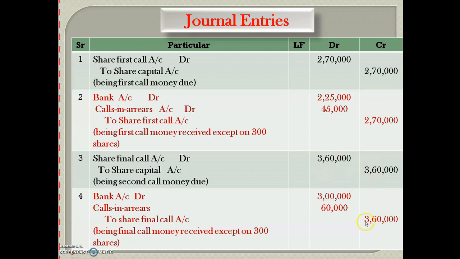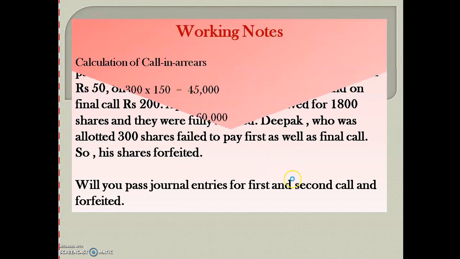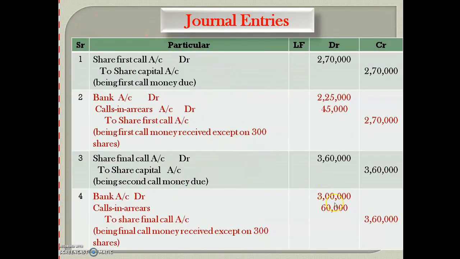After that calls in arrear 60,000. See the working note, final call calls in arrear 60,000. We write this amount here 60,000 and the balance will be bank account debit under debit column, that is 3 lakh. So being final call money received except on 300 shares, because Deepak was a shareholder and he failed to pay the first call money and also the final call money. Because of that we have to do the calls in arrear entry.